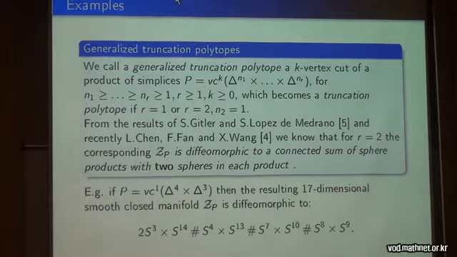For example, if we have now not a truncation polytope, but a one-vertex cut of a product of simplices, then the resulting 17-dimensional smooth closed manifold is the following one. In this example, we see that the 5th and 6th Betti numbers are equal to 0, not like in the case of truncation polytopes.